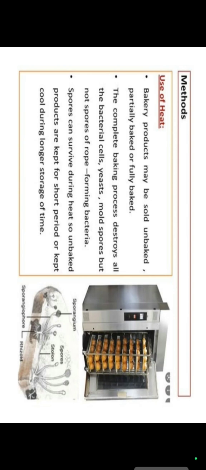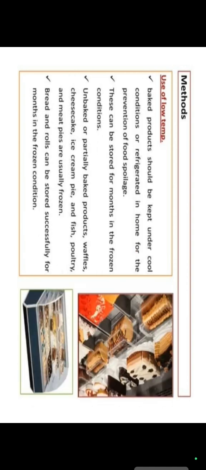In addition, for preservation we sometimes use chemicals. Like in pickles we use some substances, in some sauces we use sugar and also salt, and sometimes different radiations are also used, like ultraviolet radiation, which is mainly important. So these are the methods by which we can prevent spoilage.